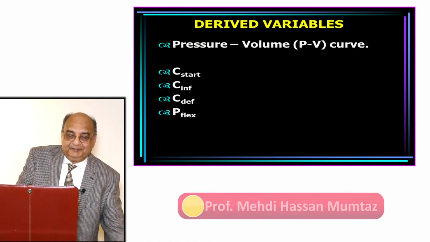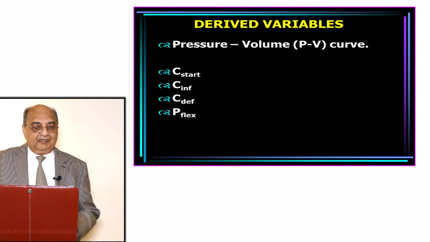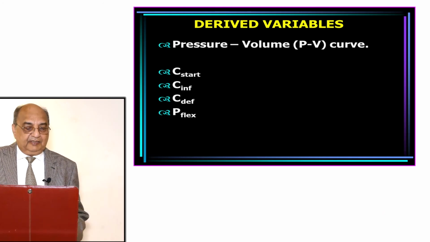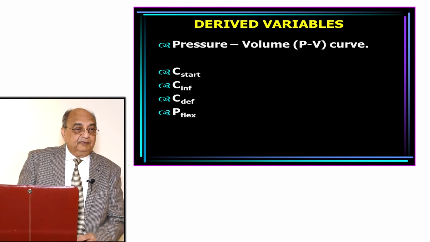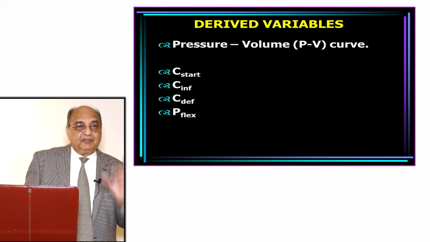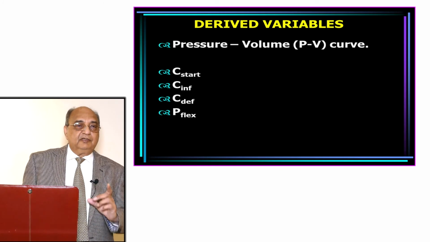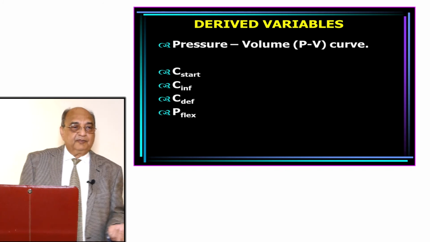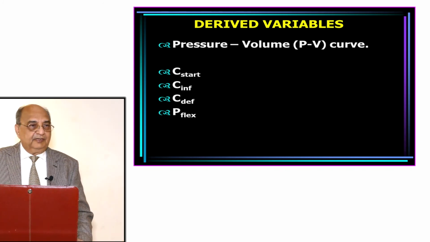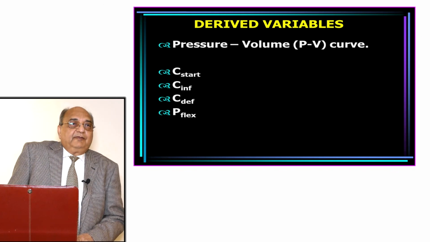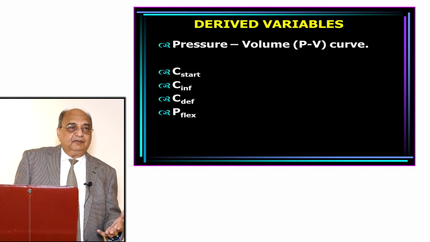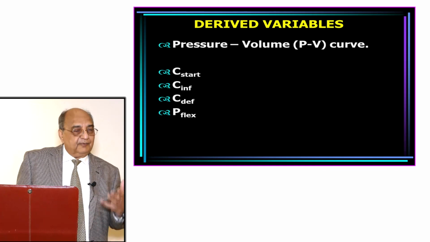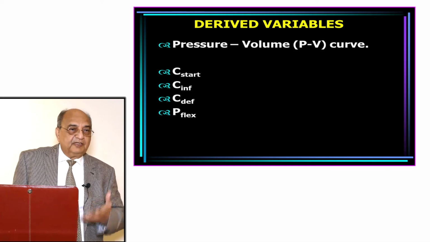Pressure volume curve. Now you have got a compliance at the start, compliance at the inflation, compliance at deflation, and there is a P flex. You should know what is a P flex. It's a very popular question in part 1. You are very fortunate there is no viva in the part 1 FCPS. Because actually the people, those who have read it properly or who know the subject, they are judged in the viva, not judged on the multiple choice questions.